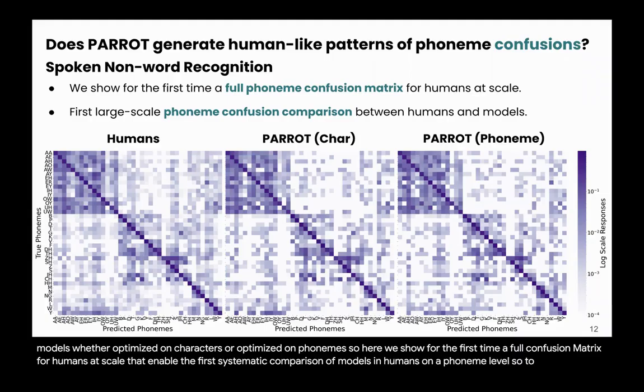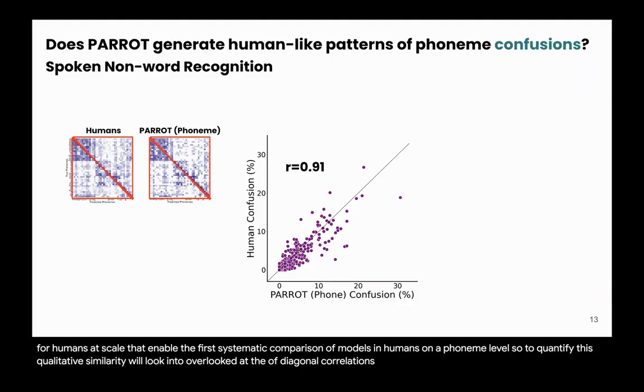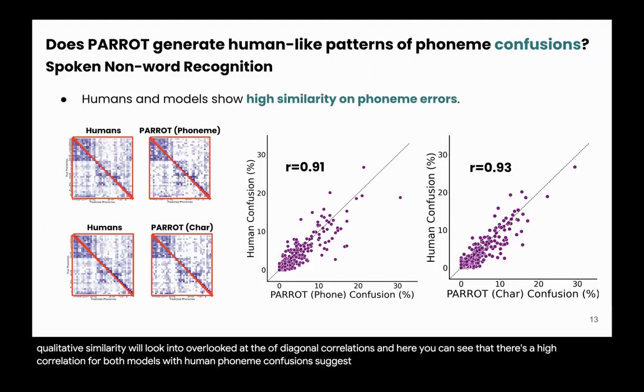To quantify this qualitative similarity, we looked at the off-diagonal correlations, and here you can see that there's a high correlation for both models with human phoneme confusions, suggesting that the model was able to replicate patterns of human mistakes.